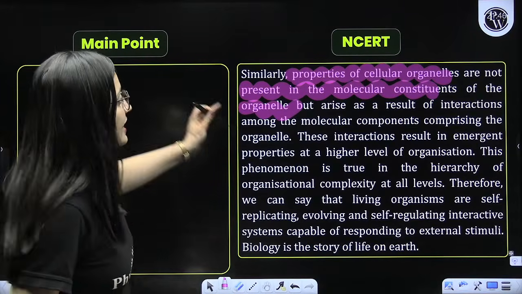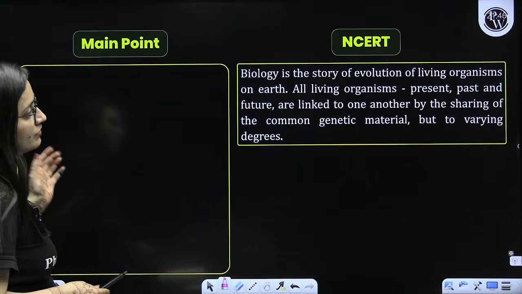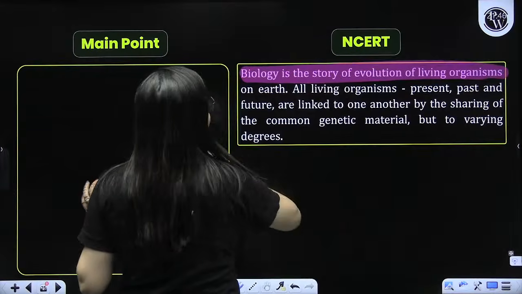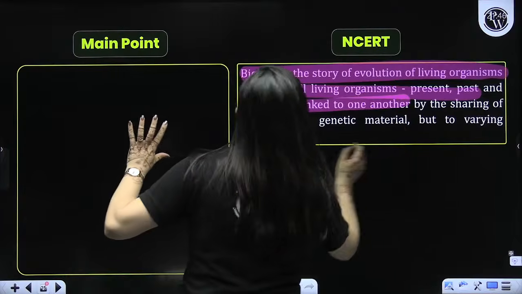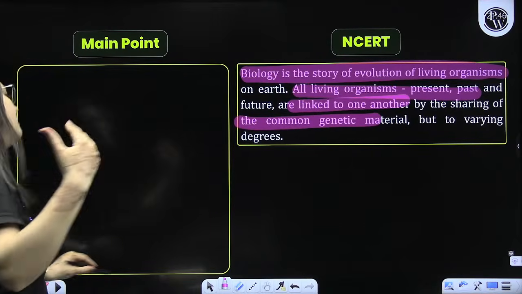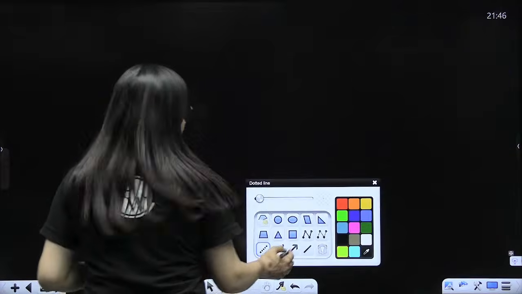It is all the interactions, right, beta? It is all the interaction. That is what we have to remember. So biology, it is the story of evolution of living organisms. All living organisms, present, past, future, linked to one another because we all share the common genetic material. But yeah, degree of that can vary. Am I clear? The degree of that can vary.